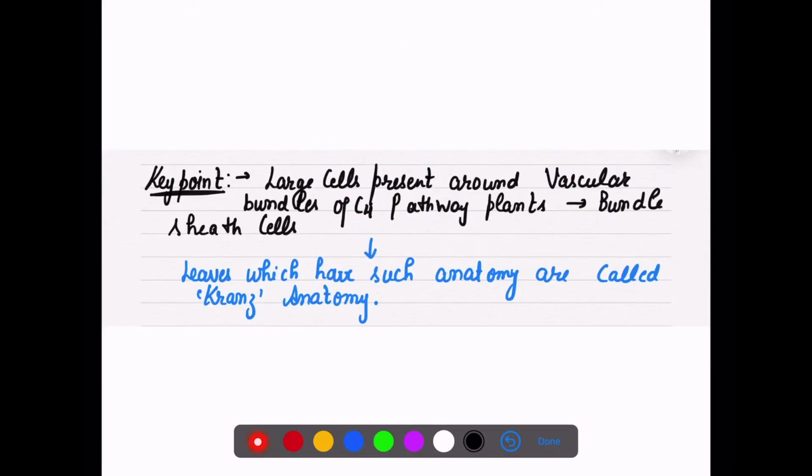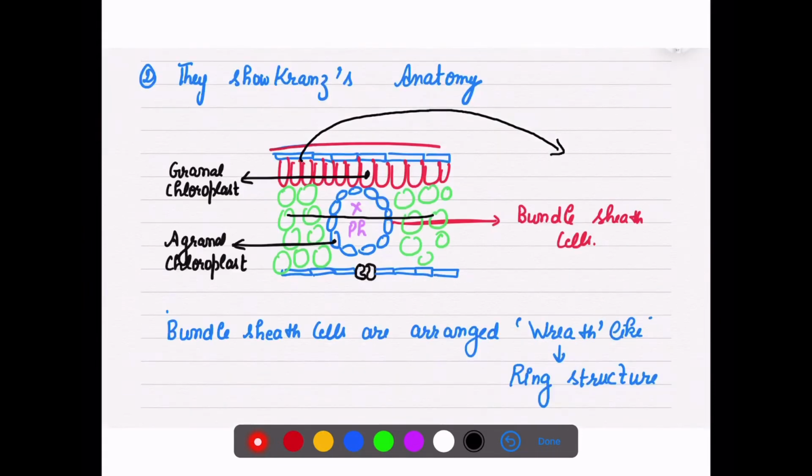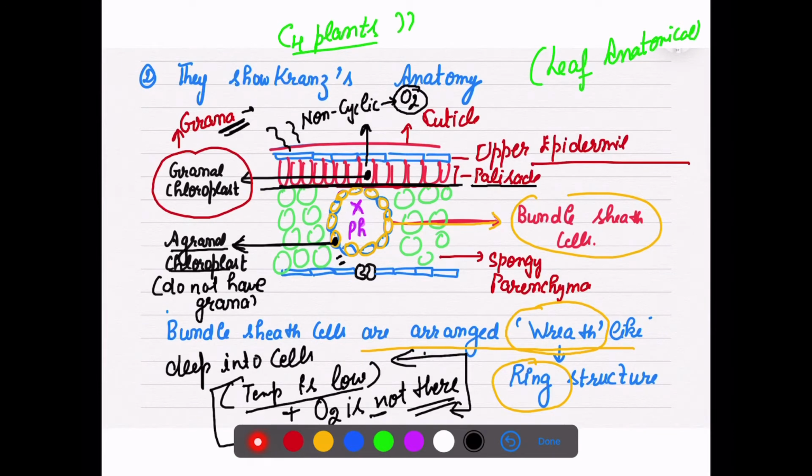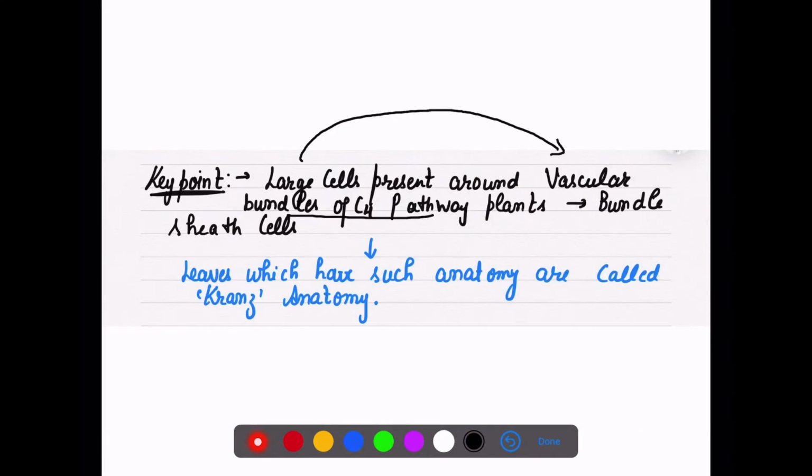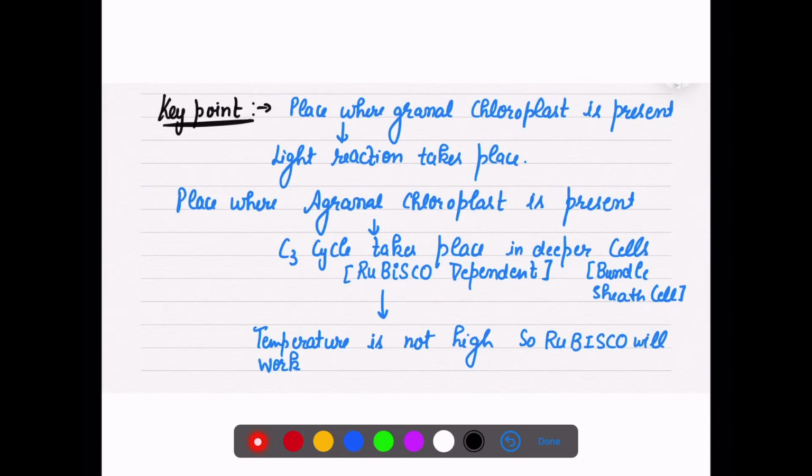I already told you that the large cells present around the vascular bundle are known as bundle sheath cells. And leaves which show this type of anatomy are called Kranz anatomy.